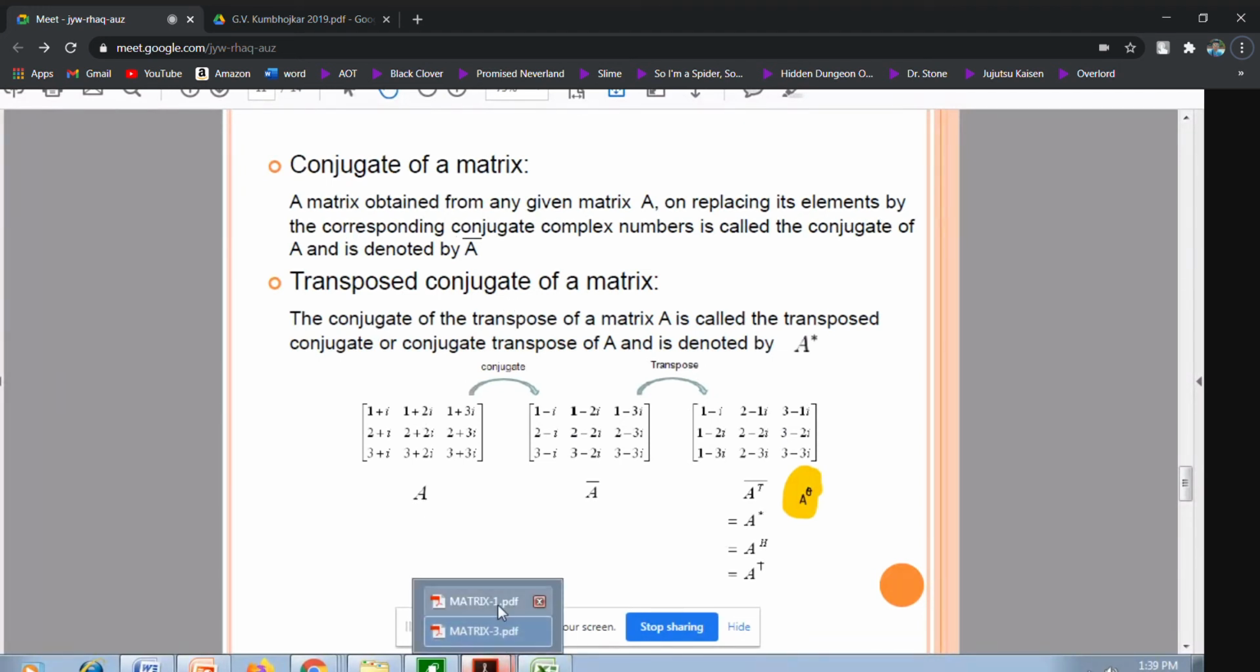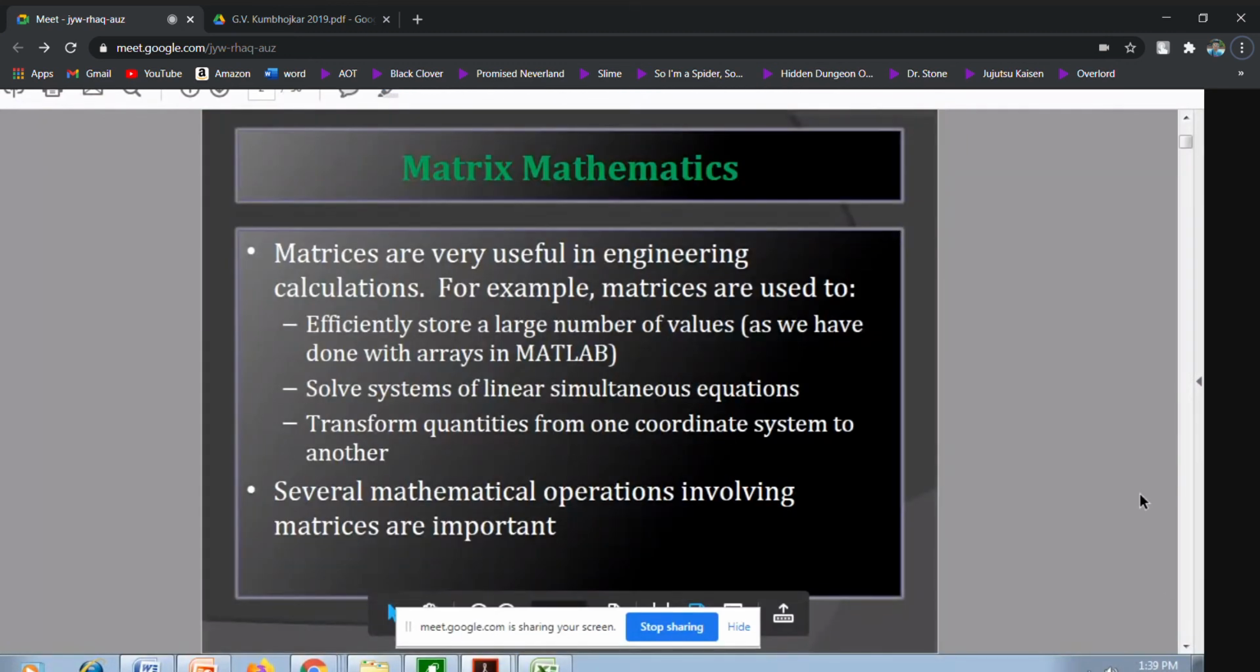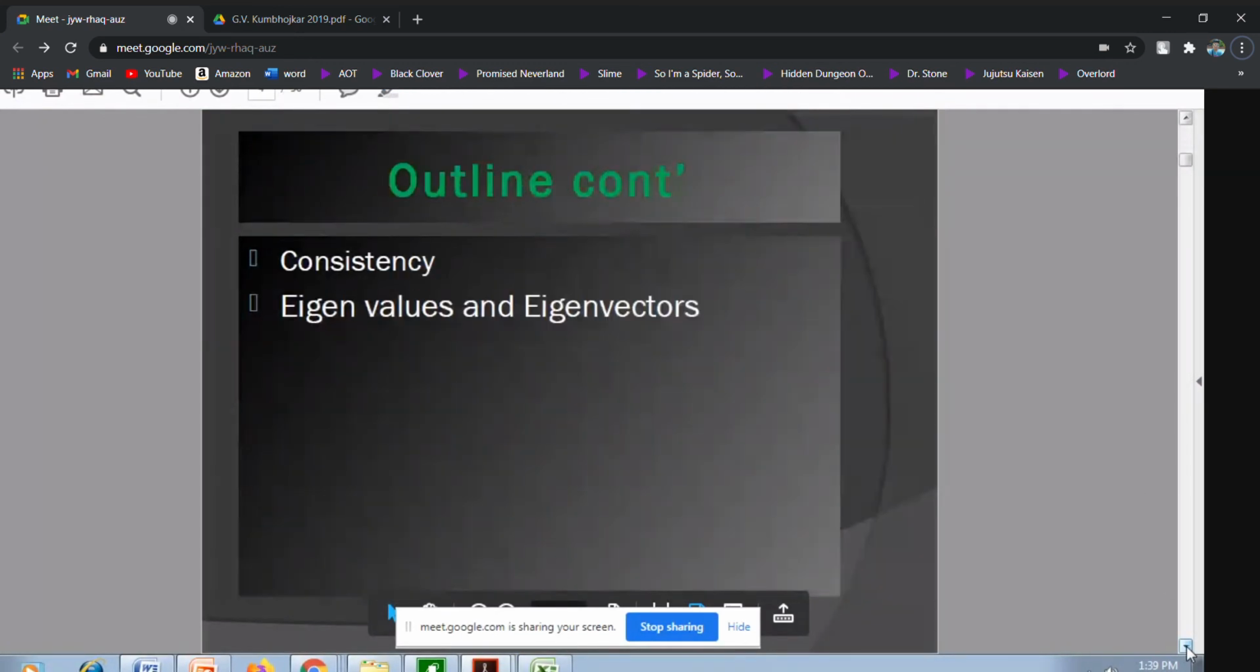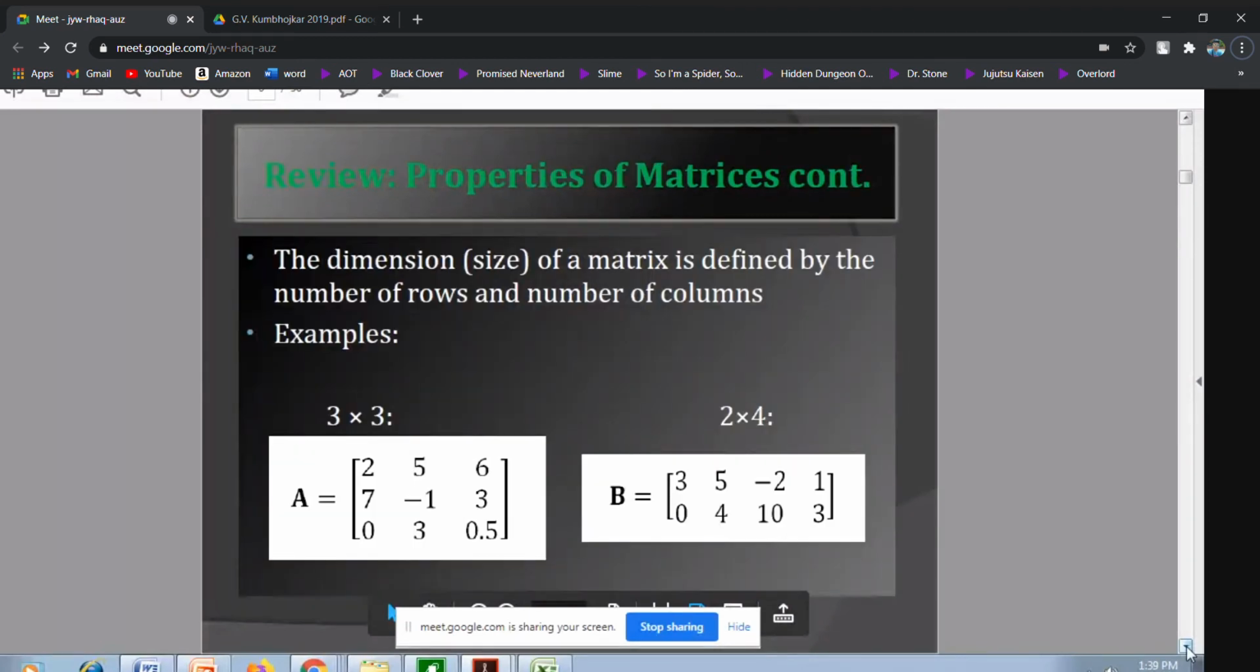I have to go for one more thing here, so let us go to this PPT. I have a 3 by 3 matrix, and I have a 2 by 4 matrix. A 3 by 3 matrix is a square matrix, and 2 by 4 is a rectangular matrix.